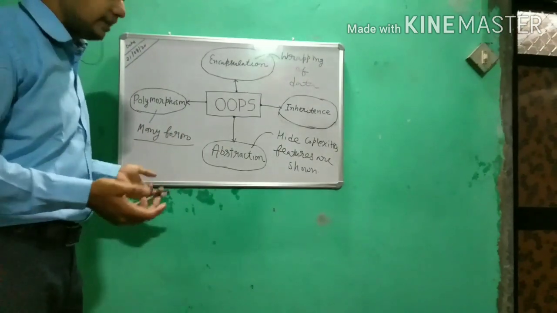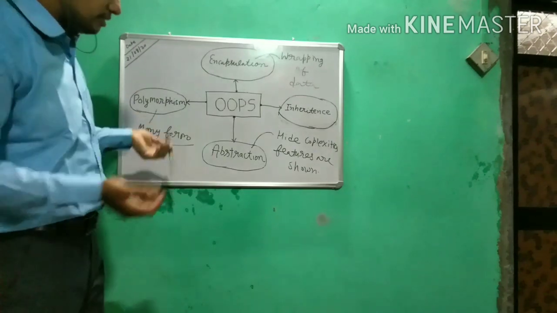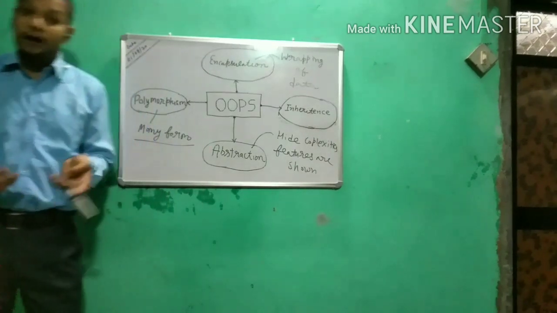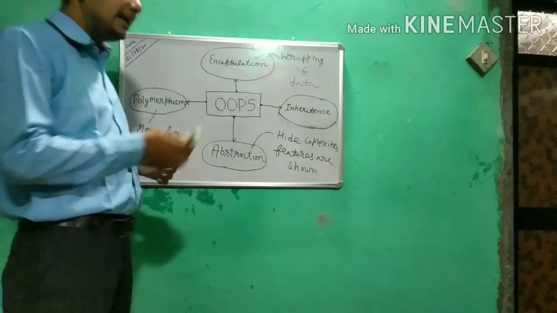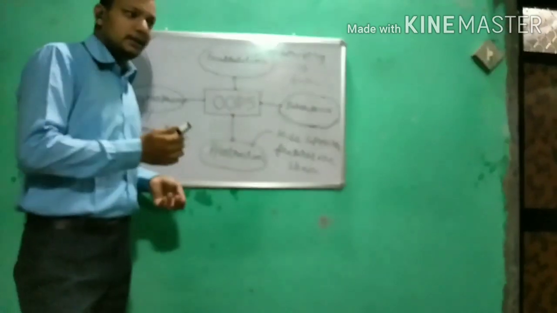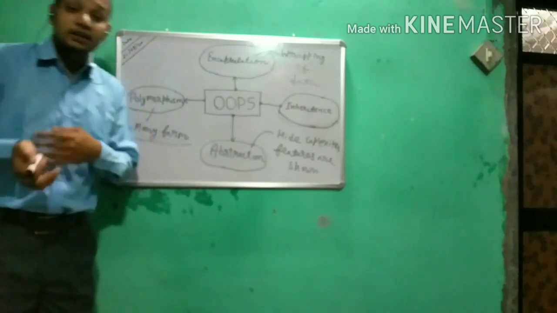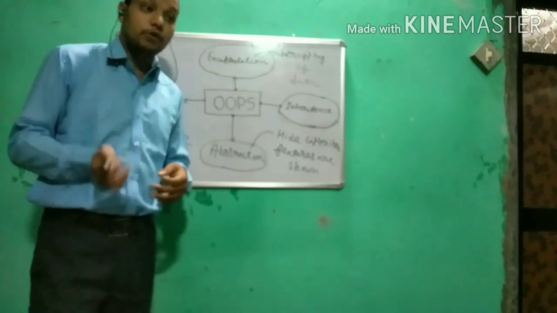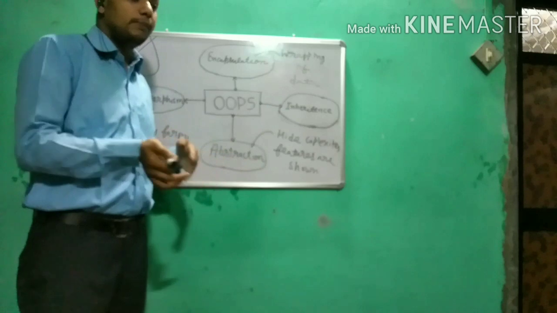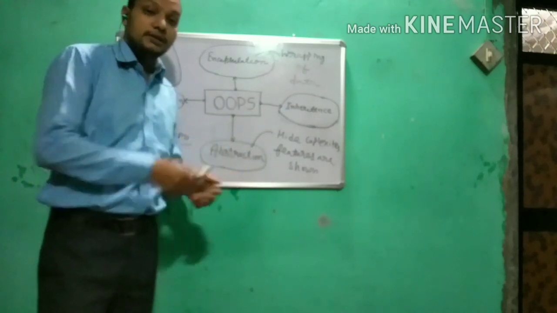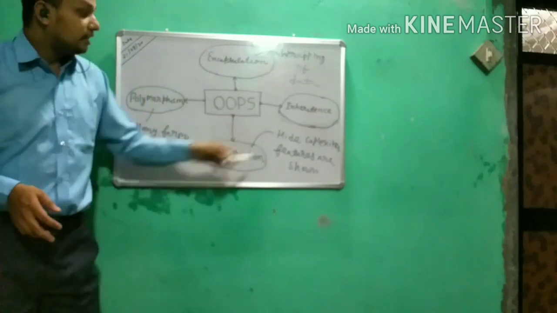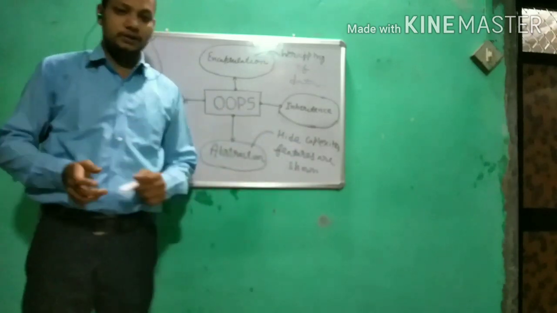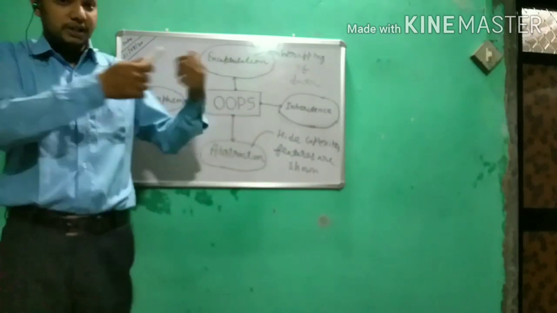The last one is inheritance. Inheritance is a very common word. You may have heard this word many times. In biology also this term is very common. Inherit means taking something, like you are inheriting the features and qualities inside you from your forefathers, like your parents and grandparents. Those features come from your parents and grandparents. That is called, you have inherited those features, you have brought those features inside you.